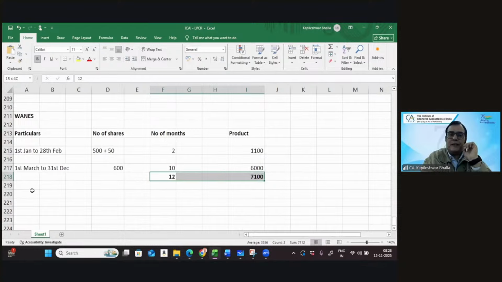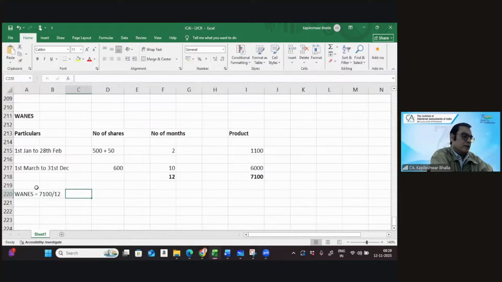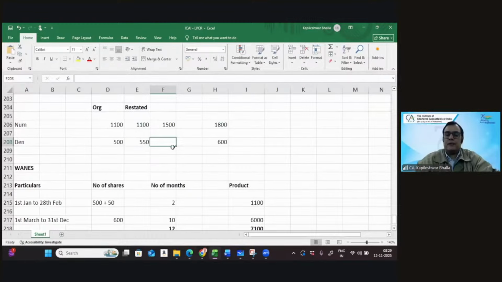Let's get the weighted average number of shares, WAS. That is 7,100 divided by 12. So I think this works out at 591.67. So we can put this out here. This is 591.67.